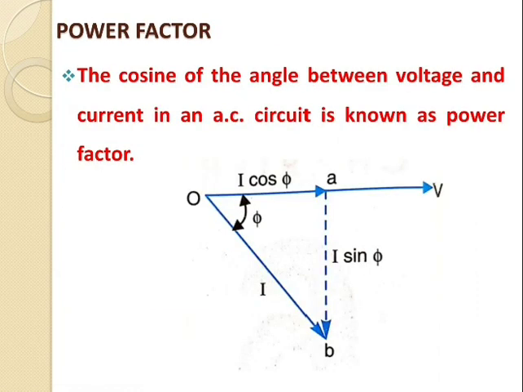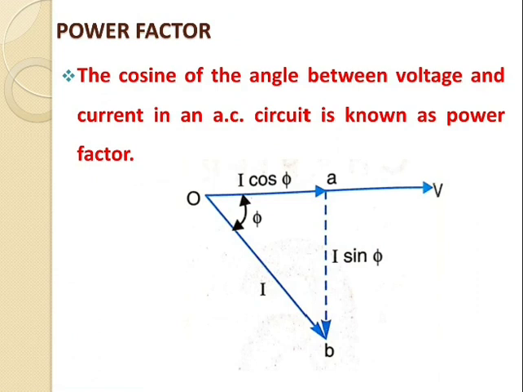So today firstly I will start with the power factor. The definition of the power factor: the cosine of the angle between voltage and current in an AC circuit is known as the power factor. If we go through an AC circuit, the electrical energy is generated, transmitted and distributed in the form of alternating current. So therefore power factor comes in the picture.